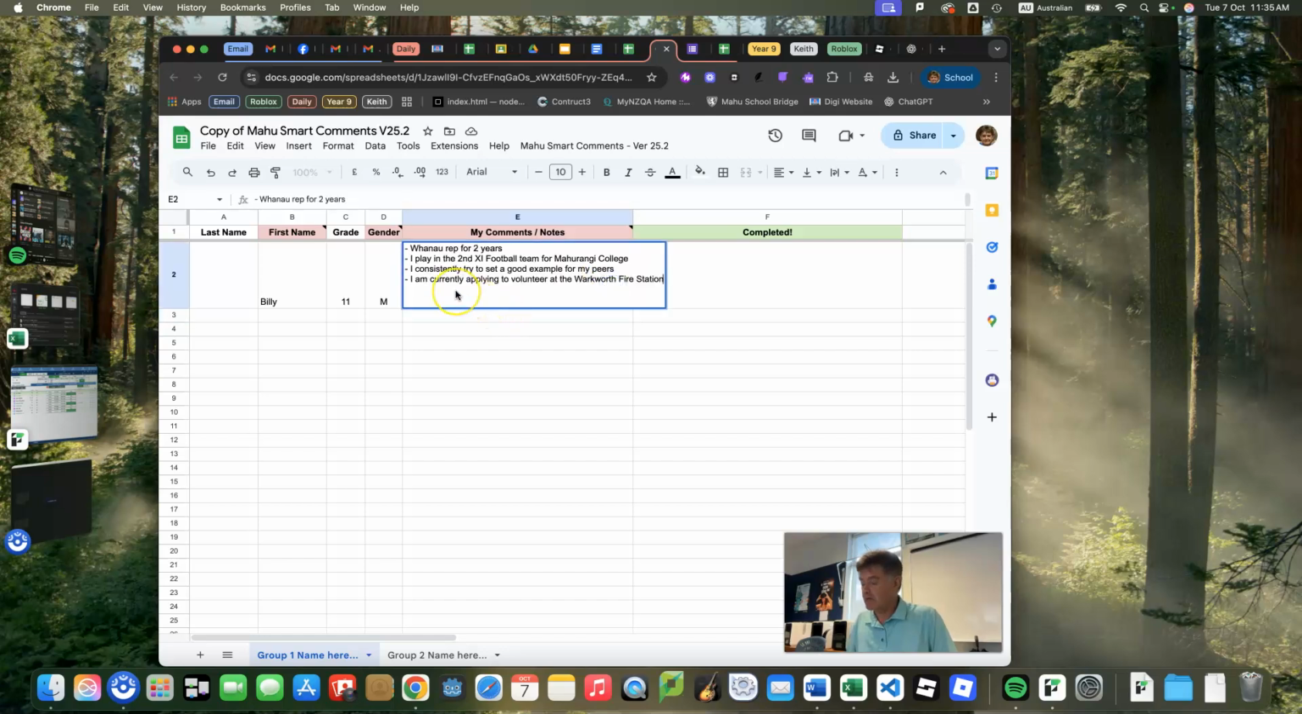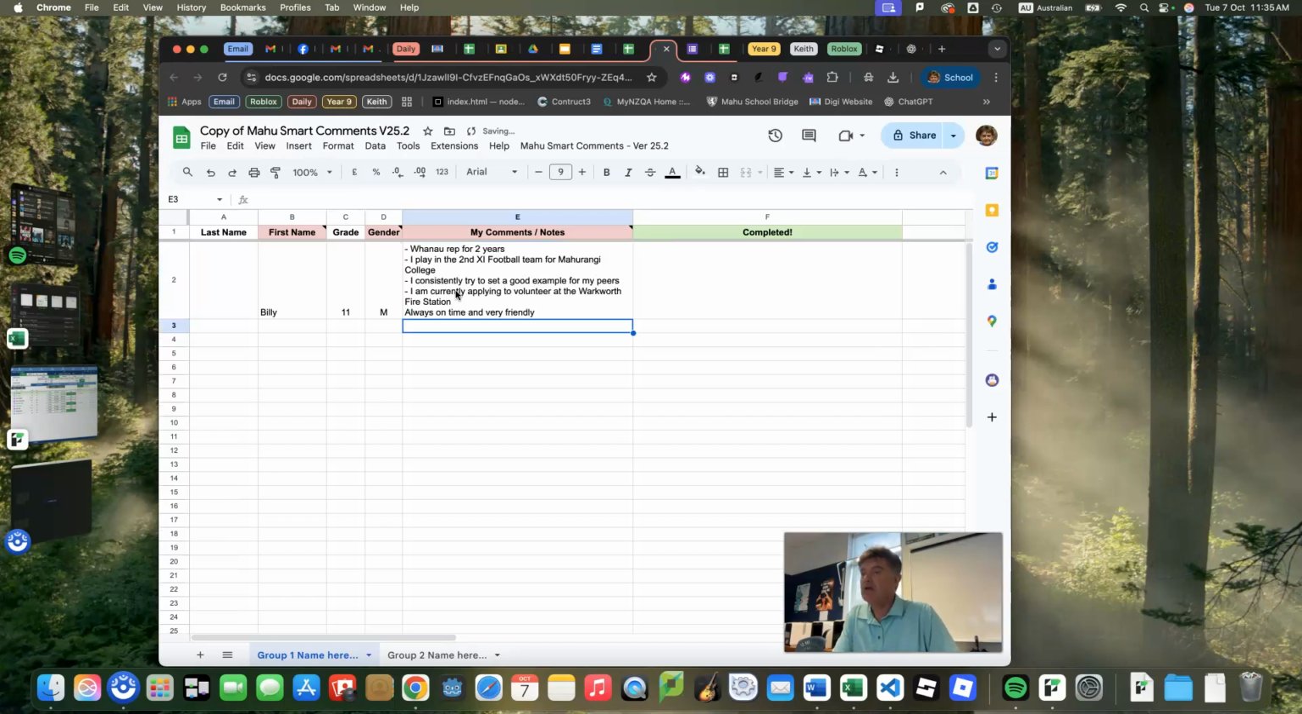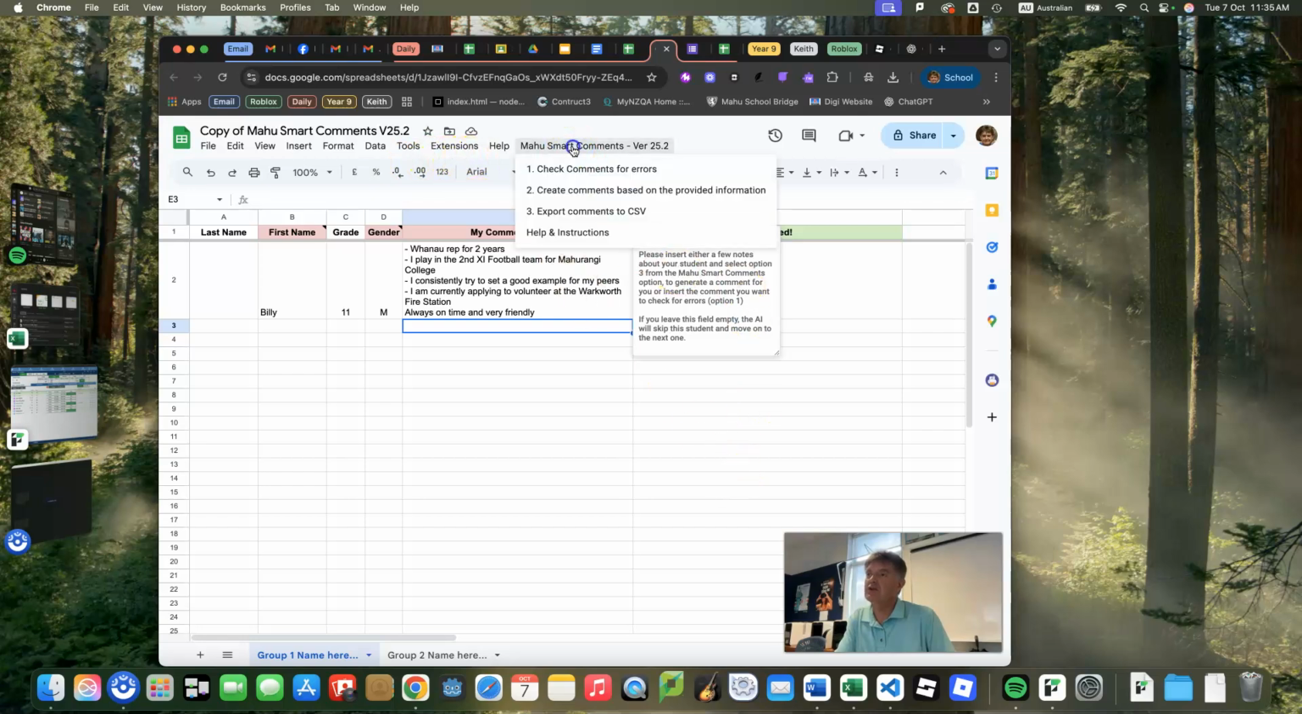Now I can go in here and I can put some things or add things in, like let's just get to the bottom of that. That's Command Enter, I think, to get to the bottom, and I can just go always on time and very friendly, and that's my information that I have for Billy. Now what I want to do is I want to get the ChatGPT to generate me the comments, and that simply happens this way. I go Smart Comments. In this case, I'm going to get it to create it. If you've written your own comments, you can just get it to check your comments for you for errors, which I strongly recommend you do. But in my case, I haven't written the comments. I'm going to get it to do it for me.